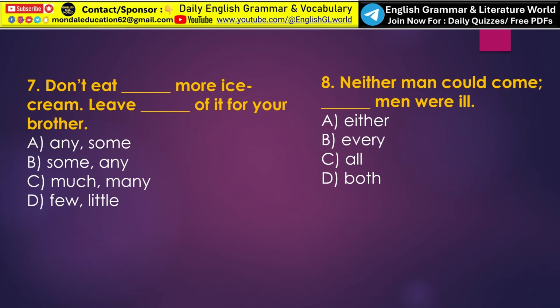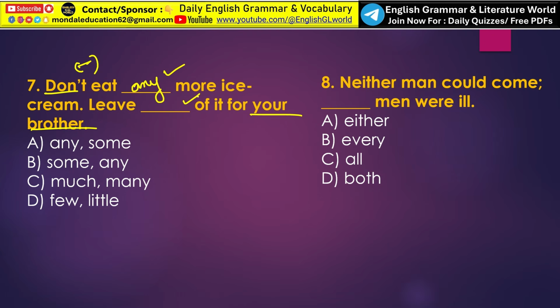Next, don't eat dash more ice cream, leave dash of it for your brother. Students, this sentence has two blanks, 1 and 2. We need to fill each one carefully. Look at the first blank: don't eat more ice cream. This is a negative sentence because it begins with don't. In a negative sentence we generally use any.